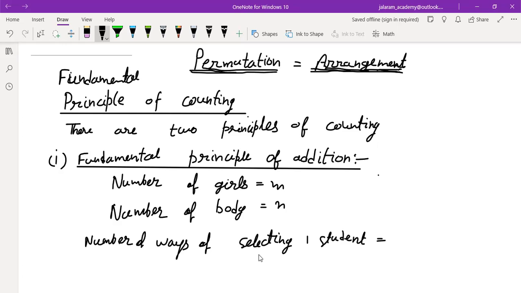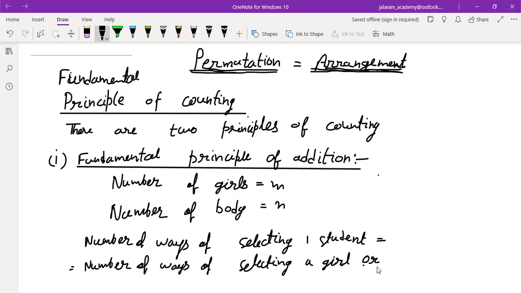One student means the number of ways of selecting a girl, or, which is very important, a boy. Or is the symbol of the principle of addition. So in how many ways can we select one student?